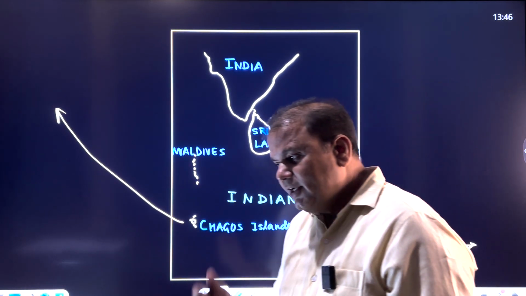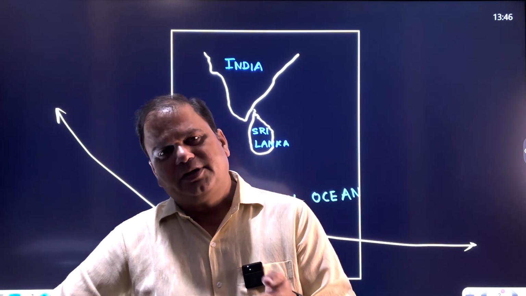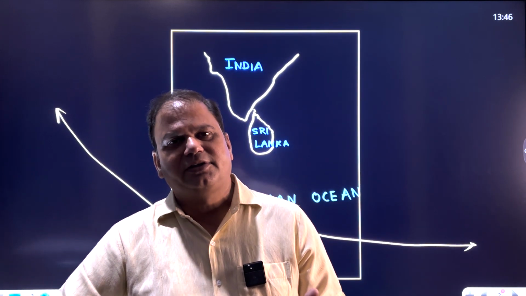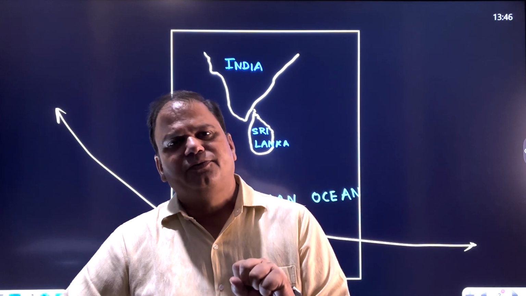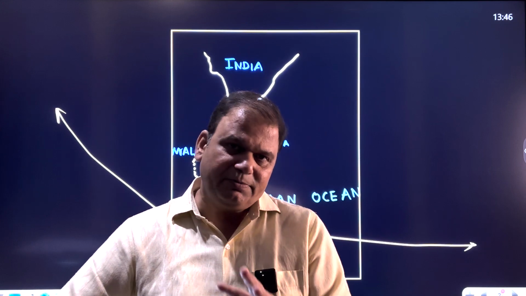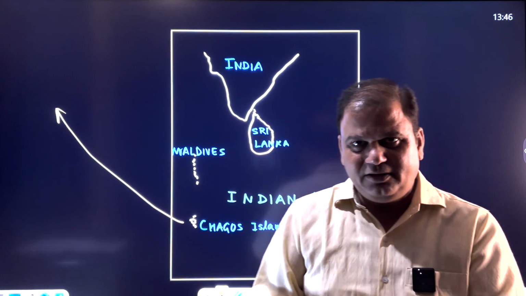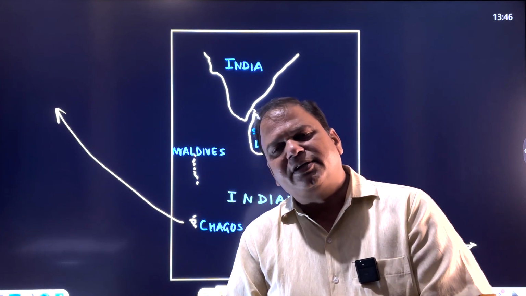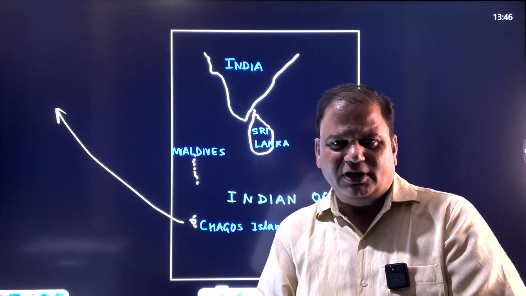Strategically very important. And in 1965, when the British government established the British Indian Ocean Territory, Chagos was attached to Mauritius for administrative purpose. But in 1968, when Mauritius became independent, Chagos was retained by British. It's a group of islands, and Chagos was retained by British. 1974, US base was established in Diego Garcia.